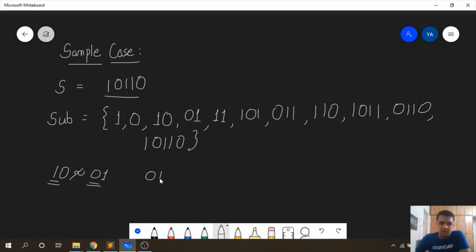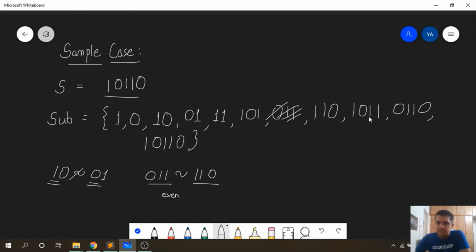So 011 will be equivalent to 110 because their lengths are the same and they are reverse of each other. Also, they contain an even number of ones. So these two strings will be considered equivalent. So let us erase one of them. So let us erase 011.